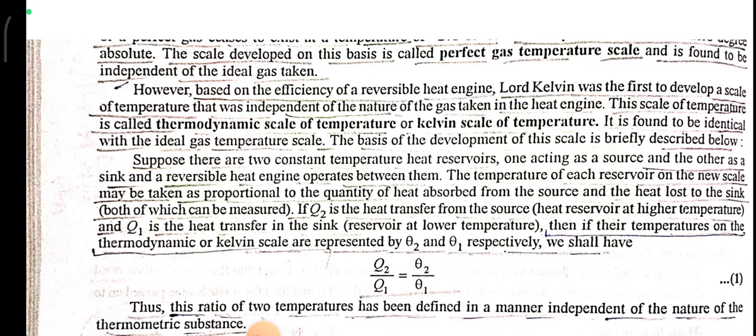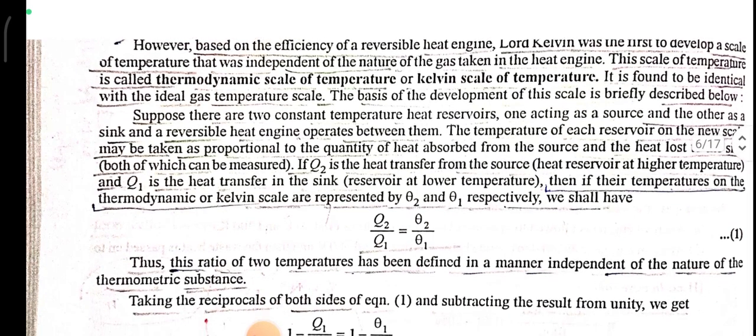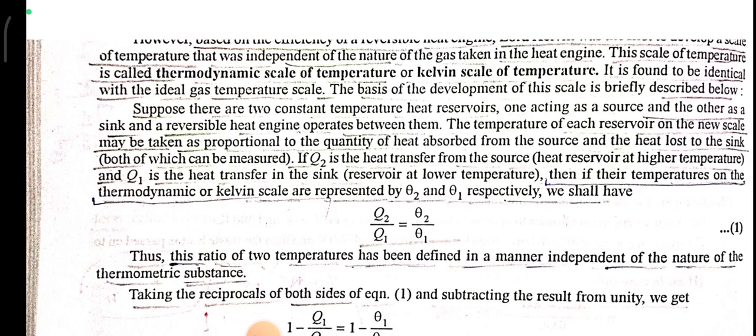It was found to be identical with the ideal gas temperature scale. The basis of the development of this scale is briefly discussed below. Suppose there are two constant temperature heat reservoirs, one acting as a source and the other as a sink, and a reversible heat engine operates between them.